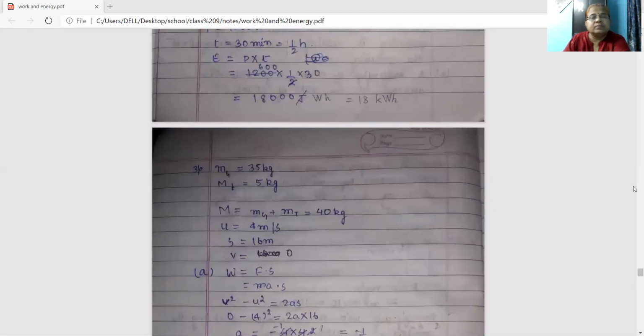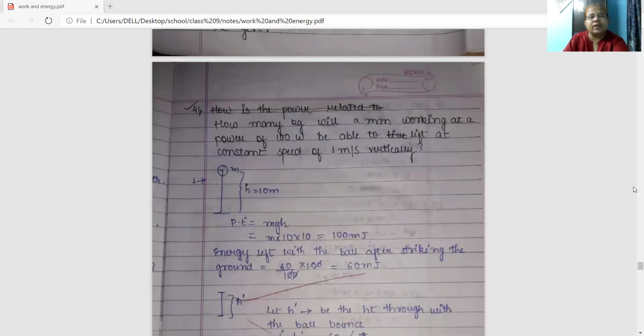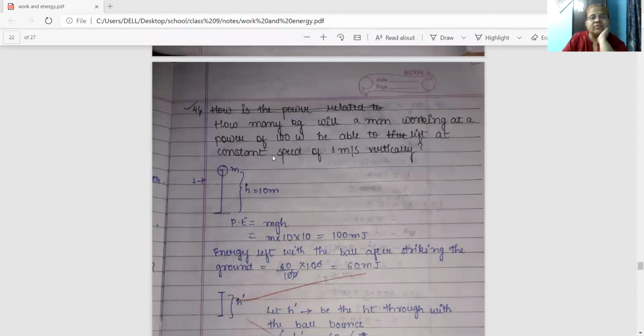Number 6. I think number 4 we have not done, so I have left it. How many kg will a man working at the power of 100 watt be able to lift at a constant speed of 1 meter per second vertically? Here what is asked: how many kg will a man lift? So mass is asked, power is given as 100 watt, and the speed is given as 1 meter per second vertically. V is 1 meter per second. You are asked to find the mass.